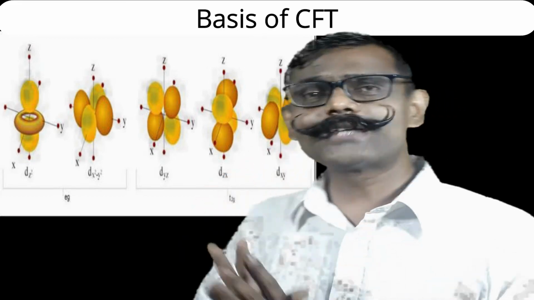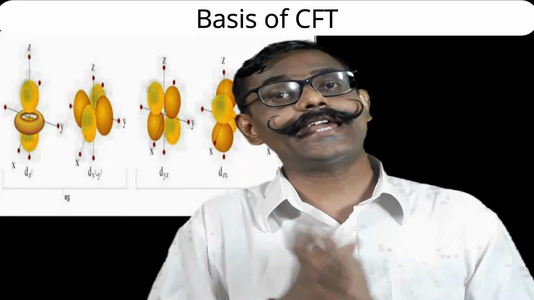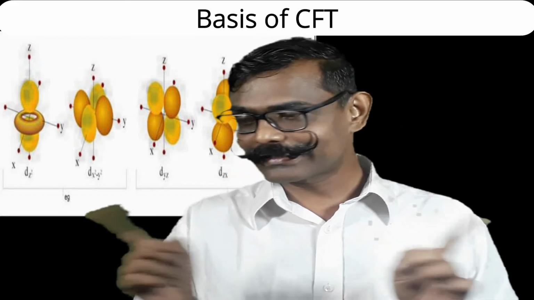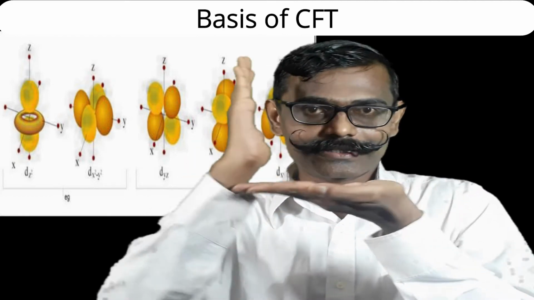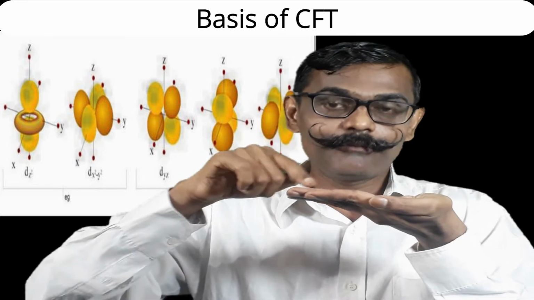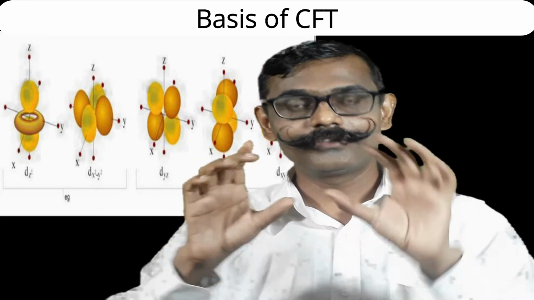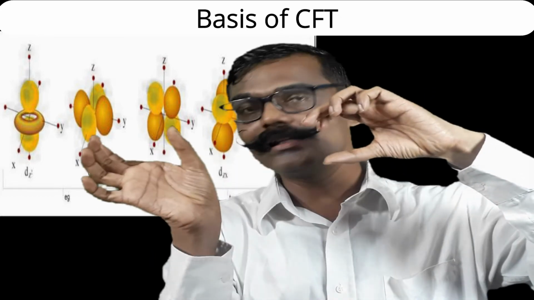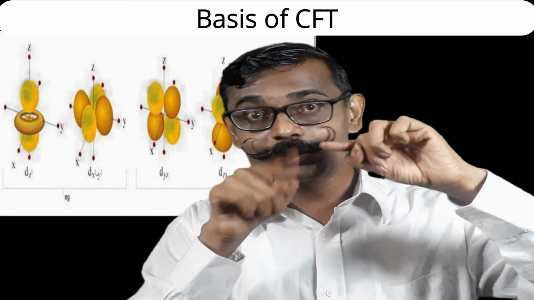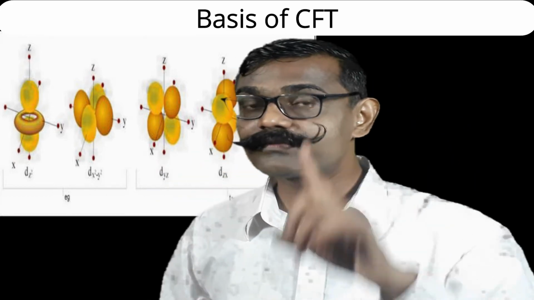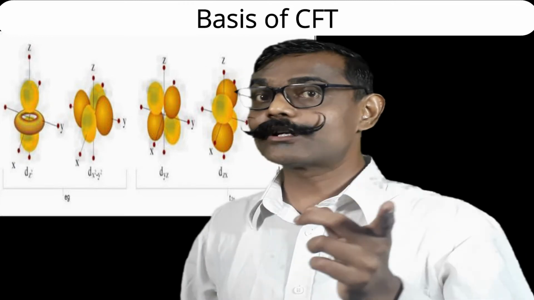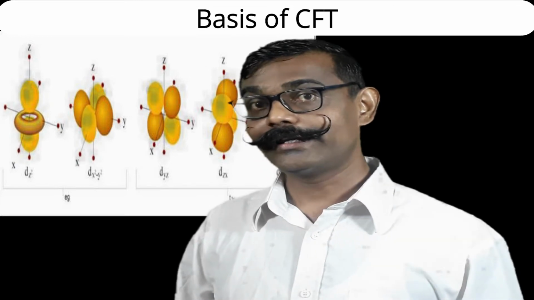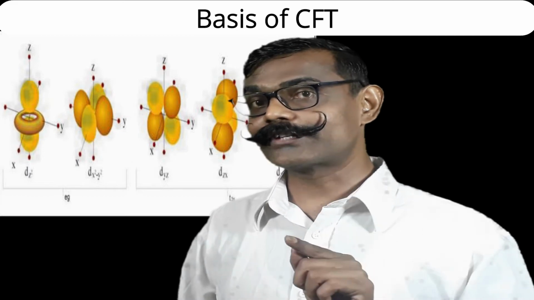Here also lobes are in between axes, but the axes are x and z. Meaning the x-axis to our left and right, and the z-axis upside, the positive x and the positive z. Then in between x and z, there will be the lobe. Similarly here a lobe. So what is the angle made by this lobe to the axis? It is 45 degrees to the x and z axis. So the yz orbital is in the yz plane, the xz orbital is in the xz plane.